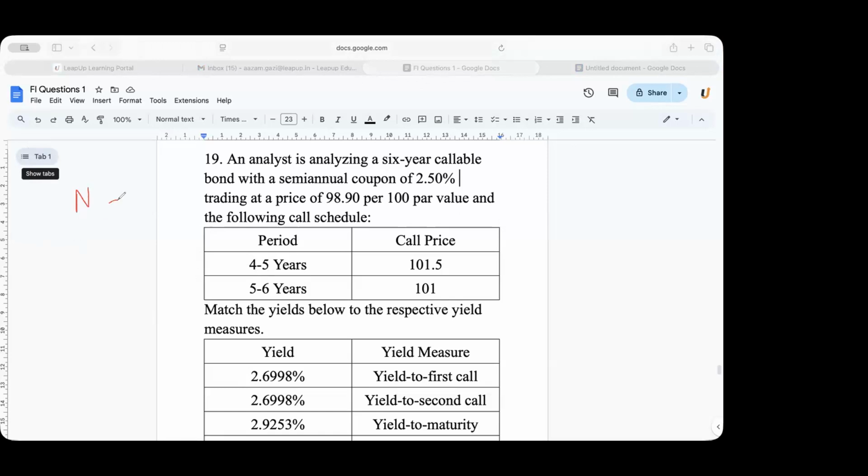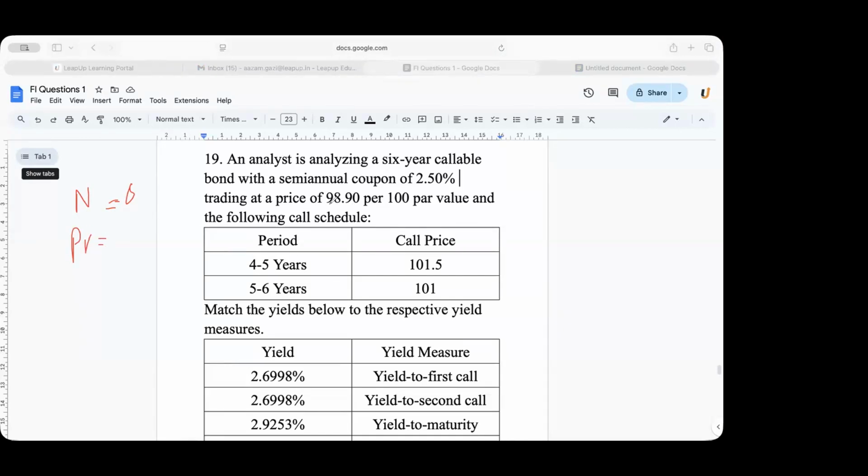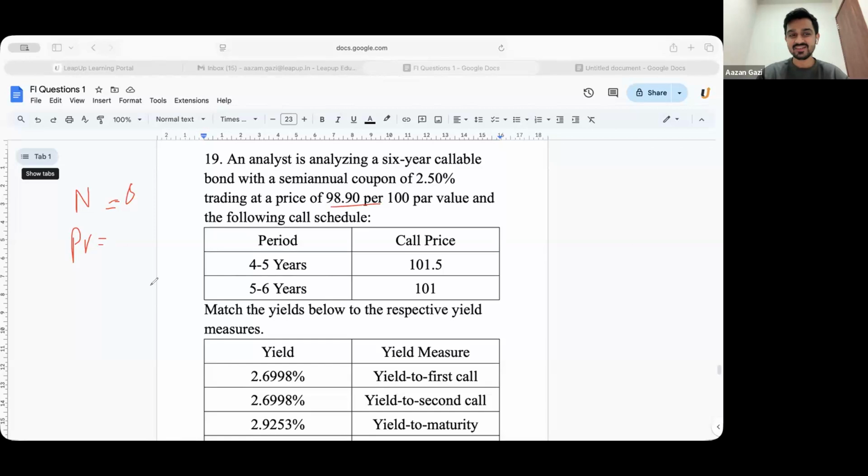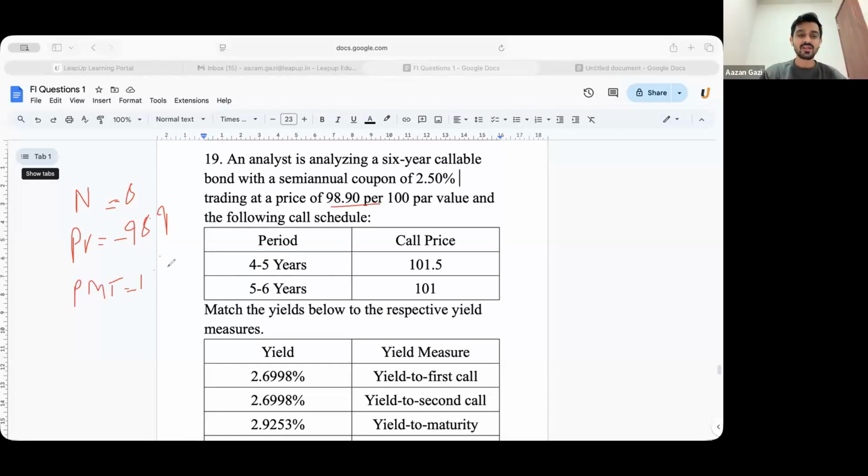8. Okay. You are trying to find I/Y. What would be the price? What would be present value? Guys, how much is the present value? Negative 98.9. What will be PMT? 1.25. And FV is 100. What do you get as I/Y?